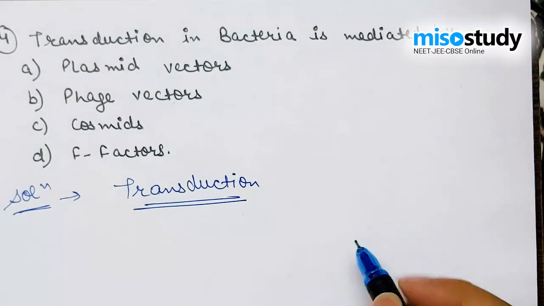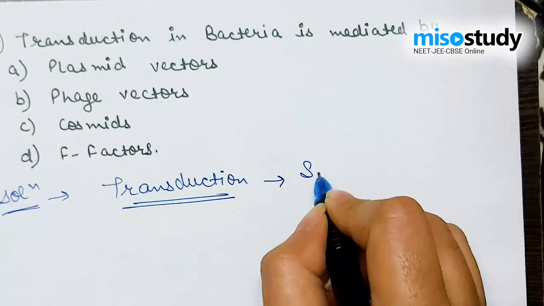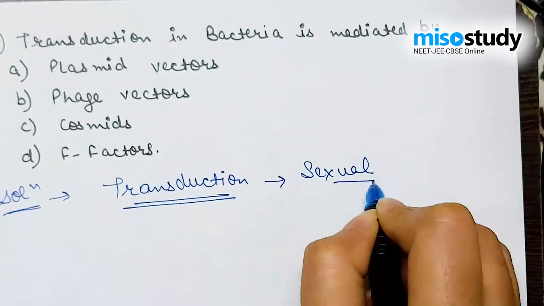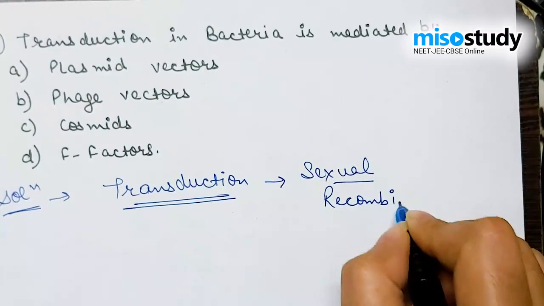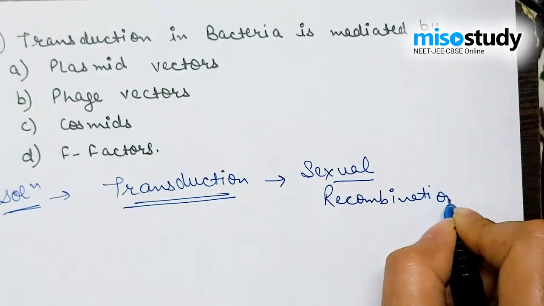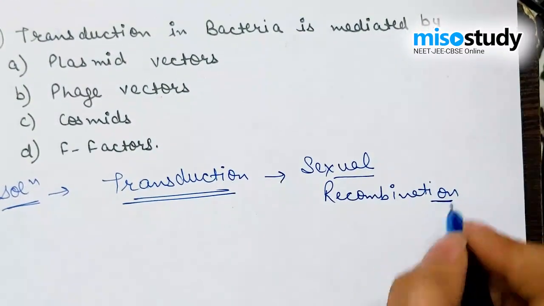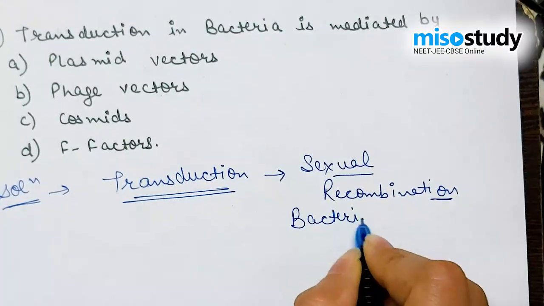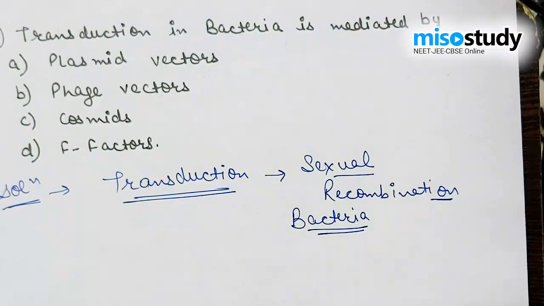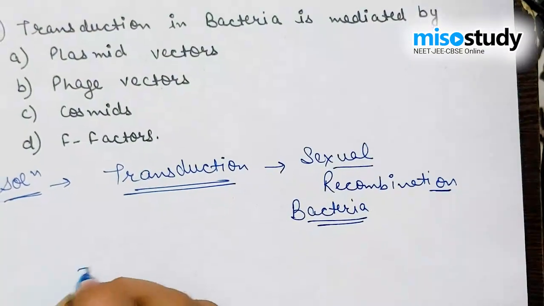Transduction is a sexual recombination in bacteria, because we are discussing the reproductive mode of bacteria.